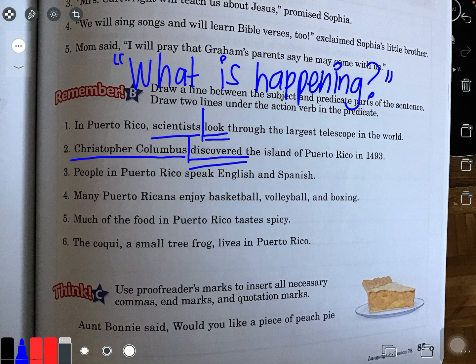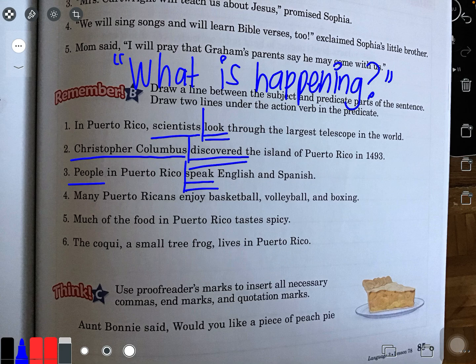People in Puerto Rico speak English and Spanish. What's happening? What are they doing? They speak. Who speaks? People. Okay, now here's where it's different because you might think, oh, people in Puerto Rico. But the main part is people, the main simple subject. So I'm just going to draw my line here, even though the subject is all the way in the beginning. It's okay.